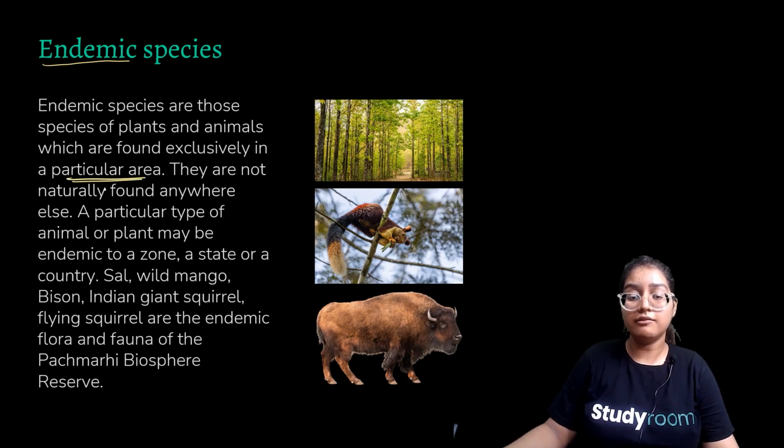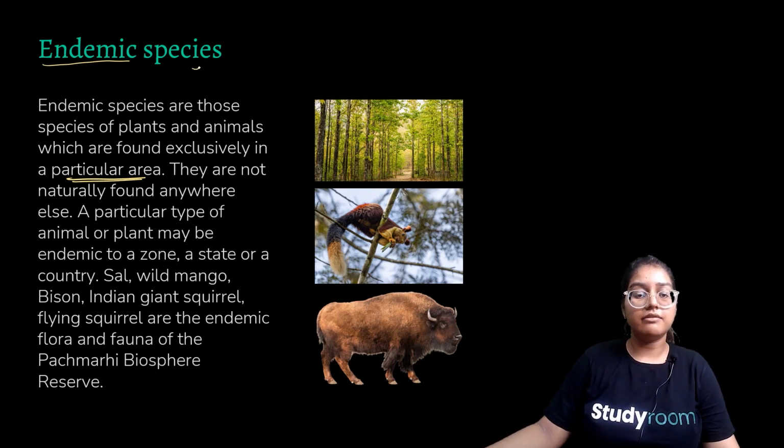They cannot be found anywhere else; they are not naturally found anywhere else. A particular type of animal or plant may be endemic to a zone, state, or country. For example, sal, wild mango, bison, Indian giant squirrel, flying squirrel are endemic to the Pachmarhi Biosphere Reserve.